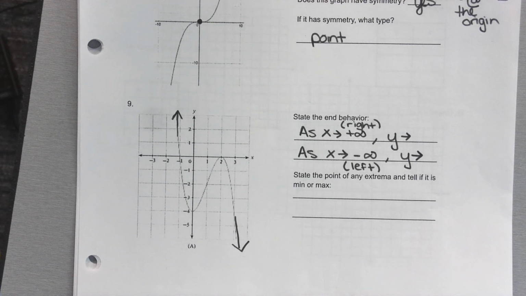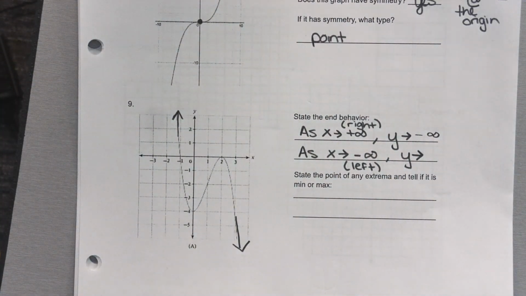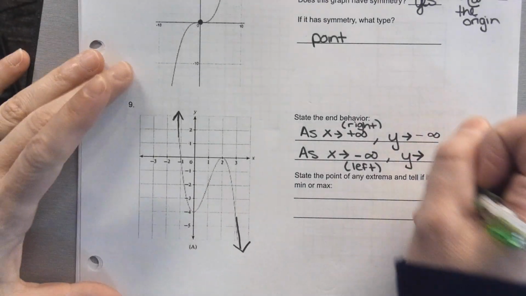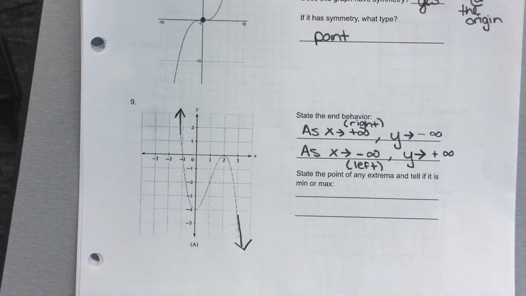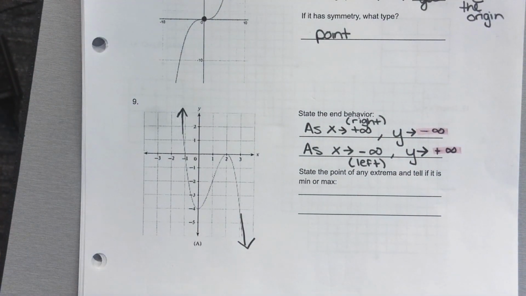Okay, so as we go to the right, so here I am, I'm going to the right. What's my graph doing? Going down. And we associate going down with negative infinity. Okay. Then this one says, as the graph goes to the left, what's happening? Going up, so positive infinity. Okay, so that's all we're doing there. So again, the only thing that I filled in, and you might even want to indicate this to yourself, these are the only pieces of information I filled in, right? The rest of it is what we write every single time.